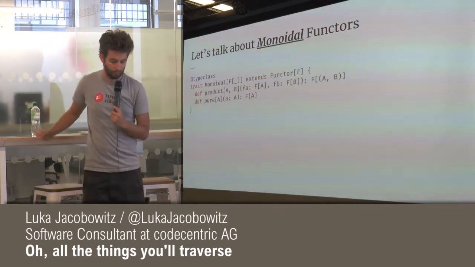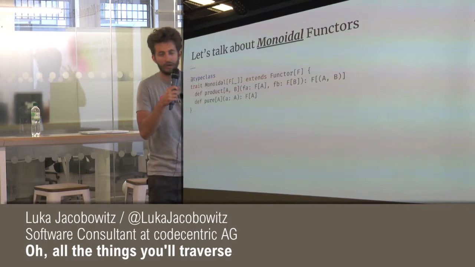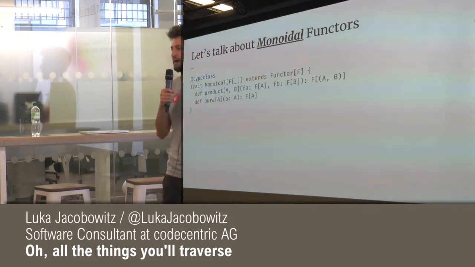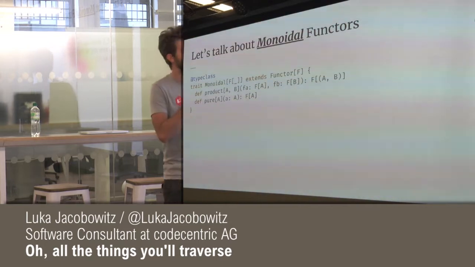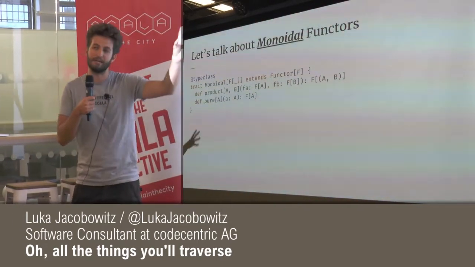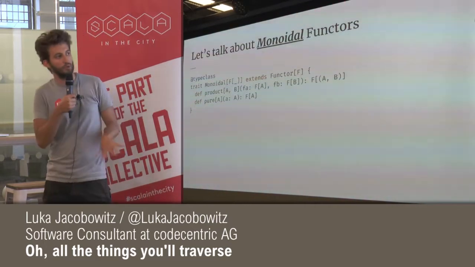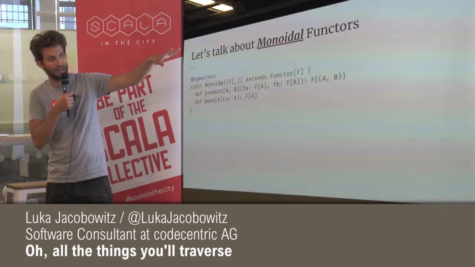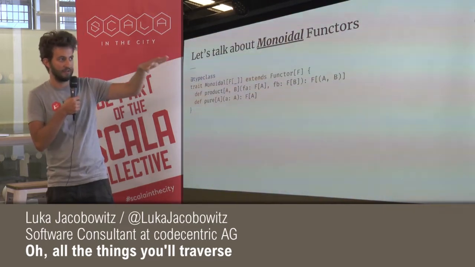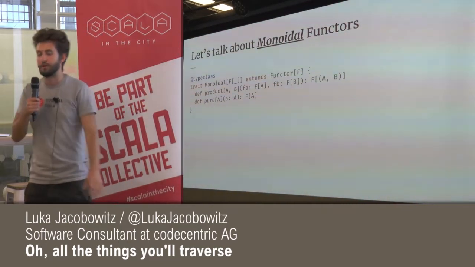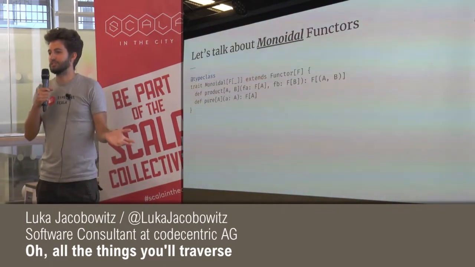We have this product function, and product is very similar to the combine function that we saw in monoid. It takes an f of a and an f of b and returns an f of tuple a and b. And if you squint a bit, if you just don't look at the types inside the brackets, it's an f of something and an f of something combined into another f of something, right? Makes sense, kind of? Okay.